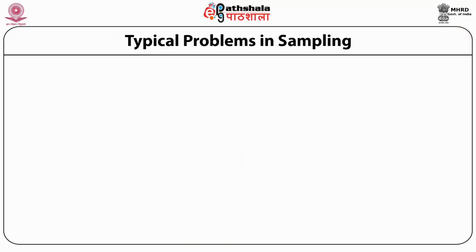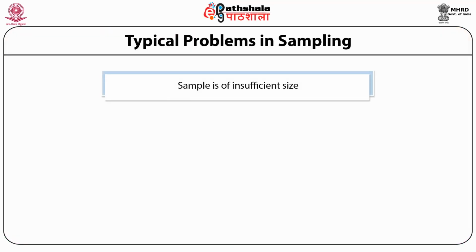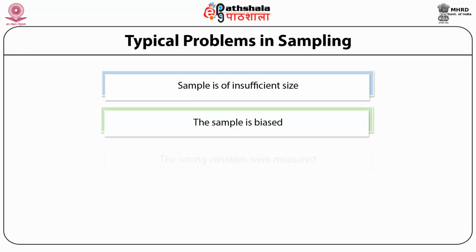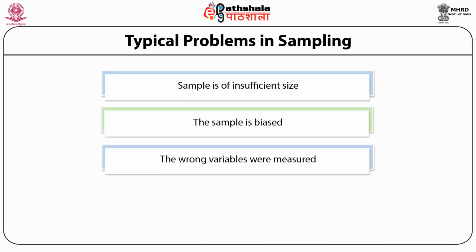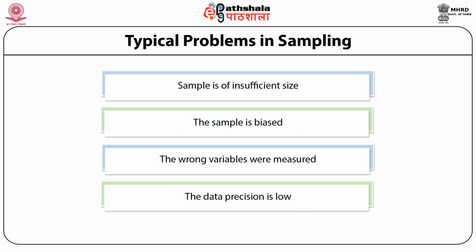Increasing the sample size will not reduce these errors. The key is to avoid making the errors in the first place with a well-planned design for the survey or experiment. Typical problems in sampling: the sample is of insufficient size, the sample is biased, the wrong variables were measured, and the data precision is low.